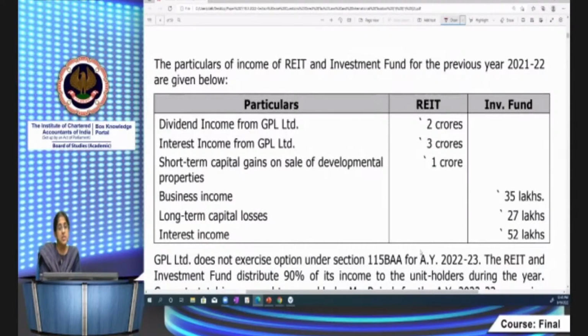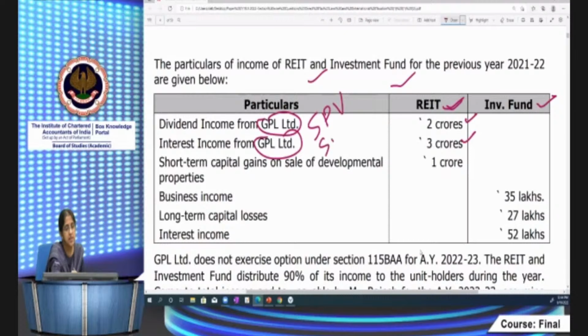Okay. So these are the particulars of income which Rajesh has earned from the REIT and the investment fund. Here they've given you particulars of the REIT and the investment fund. REIT dividend income is 2 crores, interest income, dividend income from SPV. This is the SPV. This is also SPV. Then short-term capital gains on sale of development properties. These three are the income of REITs. And for investment funds, they've also given three income items: business income, long-term capital loss and interest income.